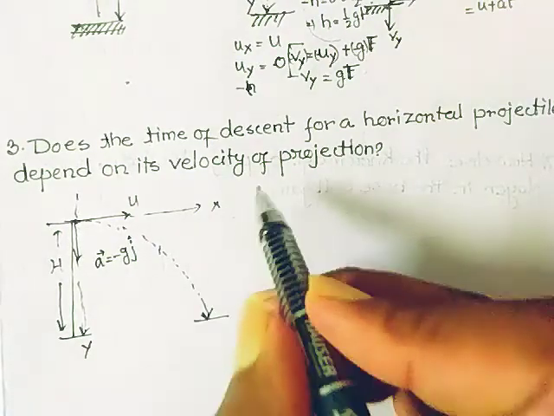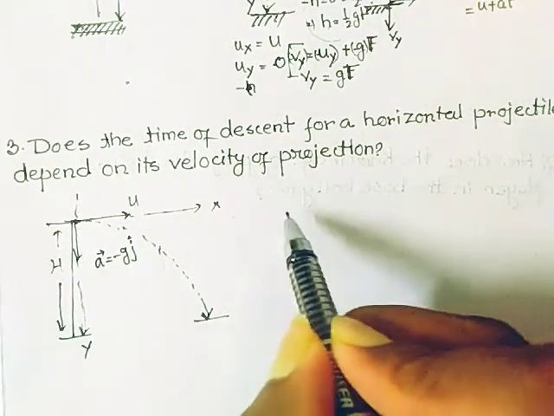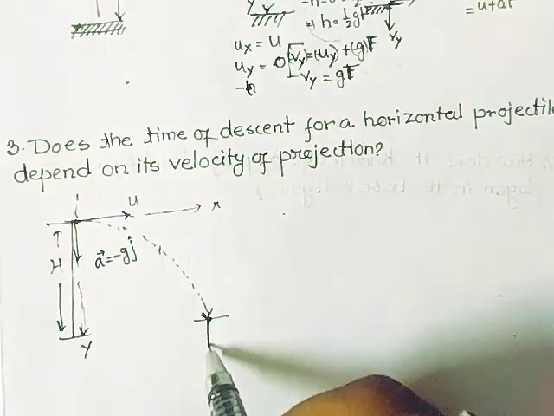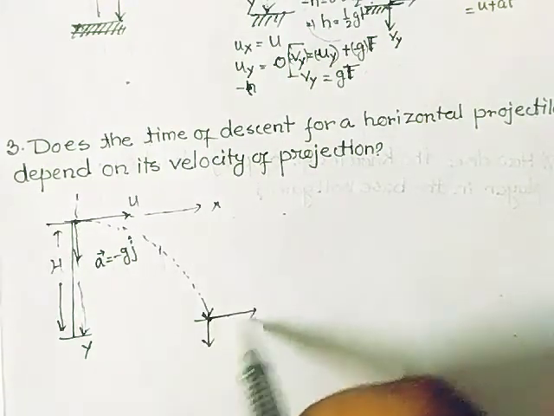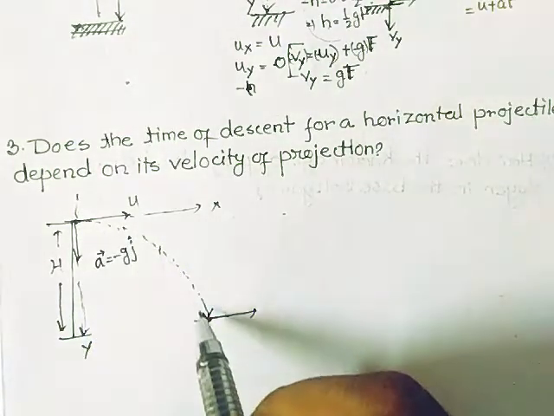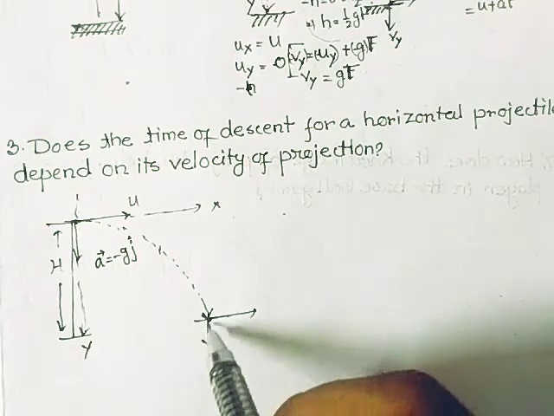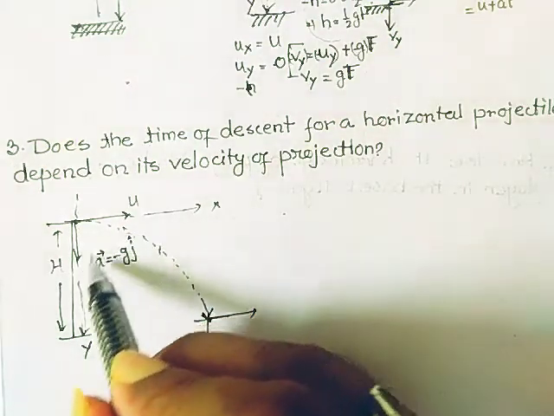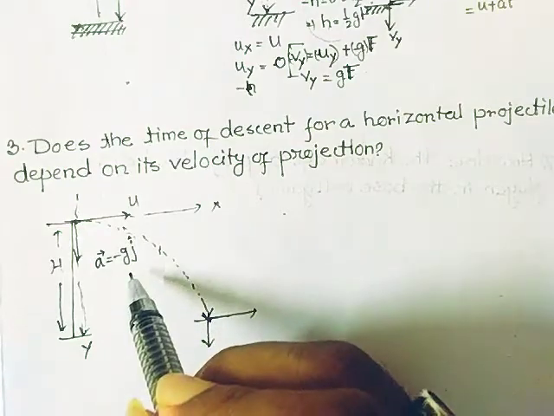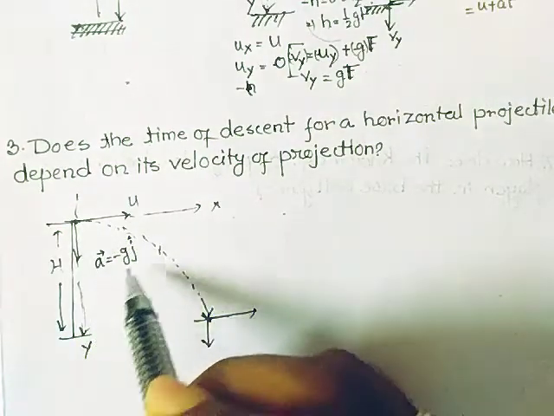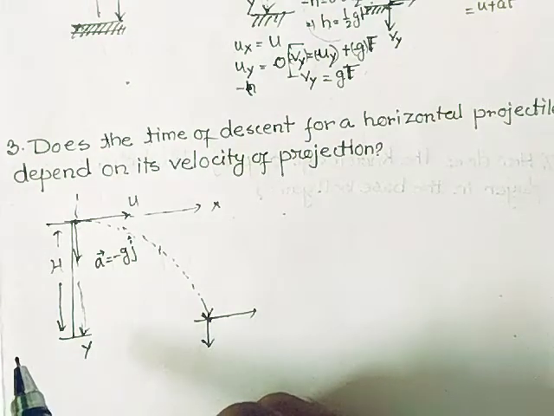And what is the velocity along this y direction? When it reaches here, if I want to calculate the time of it, or the velocity of it, all of these things are governed by the acceleration due to gravity. This capital U is perpendicular to the acceleration due to gravity.